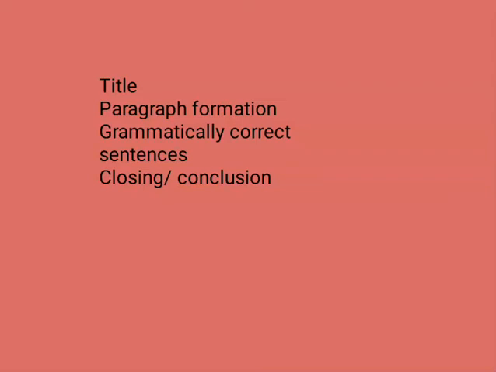Whatever content is there in the graphic, you are turning into a passage. First of all, you are supposed to give a title, the main title, that means what the content is about. Now as we are turning into a verbal form, it's mandatory to write in paragraphs.